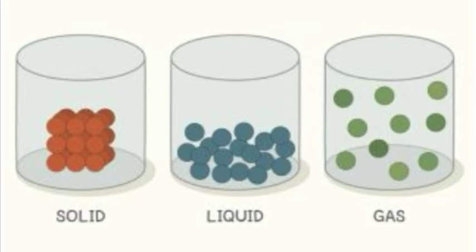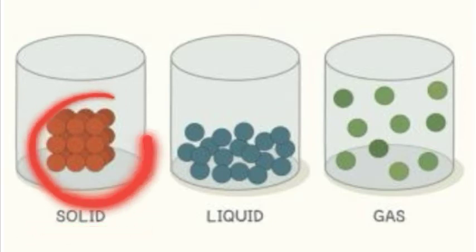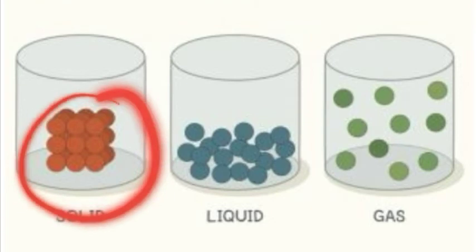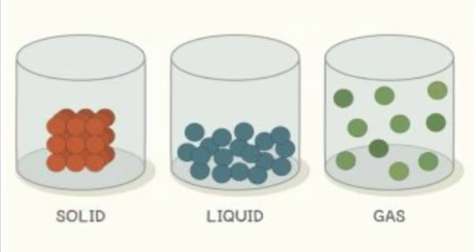So we can say that a substance is highly dense in solid state, less dense in liquid state and least dense in gaseous state. So density depends on the arrangement of molecules.